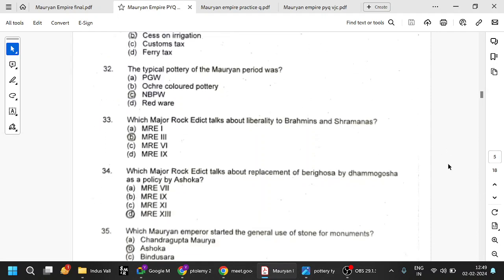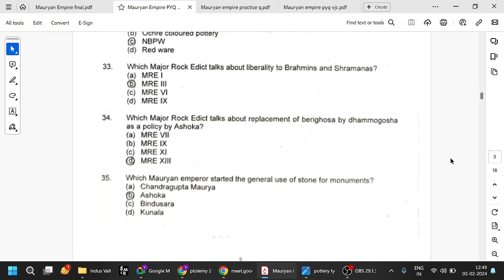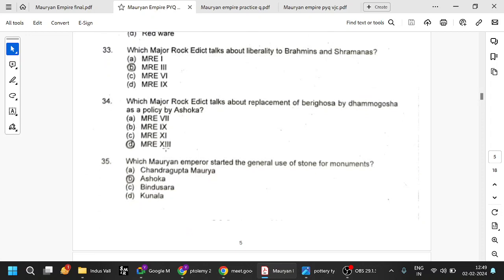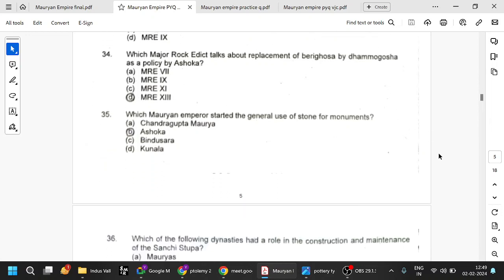And major rock edict 3 talks about liberality to Brahmins and Shramanas. Edict 13 was talking about the Kalinga War, and we've seen Maski, which talked about Ashoka's name. All those things, whatever you can remember, you can remember. Major rock edict 13 talks about replacement of Bherighosha by Dhammaghosha, so war replaced by diplomacy. That is major rock edict 13. So 13 is very important. Try to remember because it is coming multiple times.